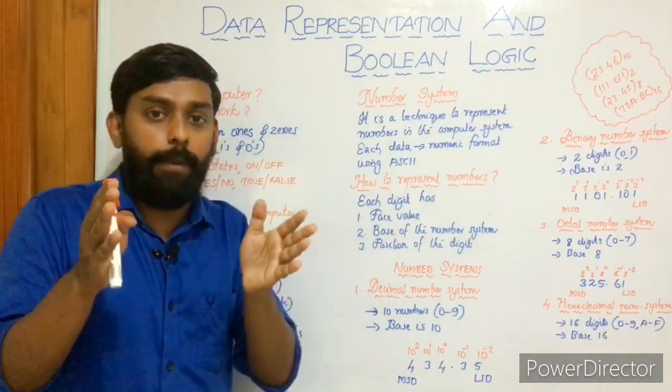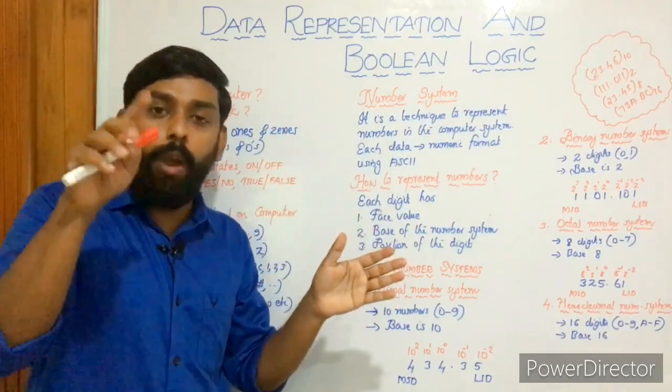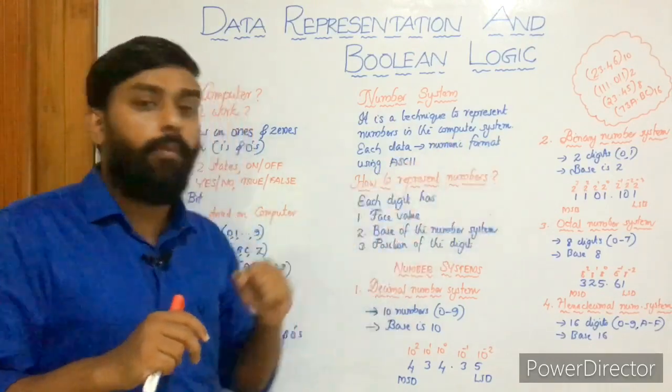Either you can enclose the number in parentheses or you can avoid it, no problem. But anyway, you have to write the base. Okay, yes. Second one is binary number system.